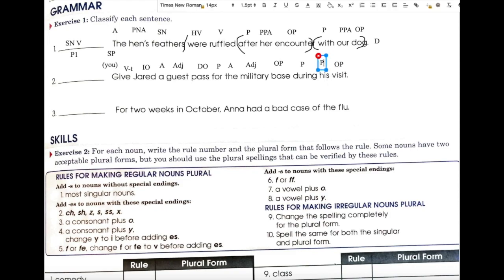His visit, possessive pronoun, adjective. This is an imperative sentence because it's a command. And it is subject, noun, verb transitive, indirect object, direct object, pattern 3.